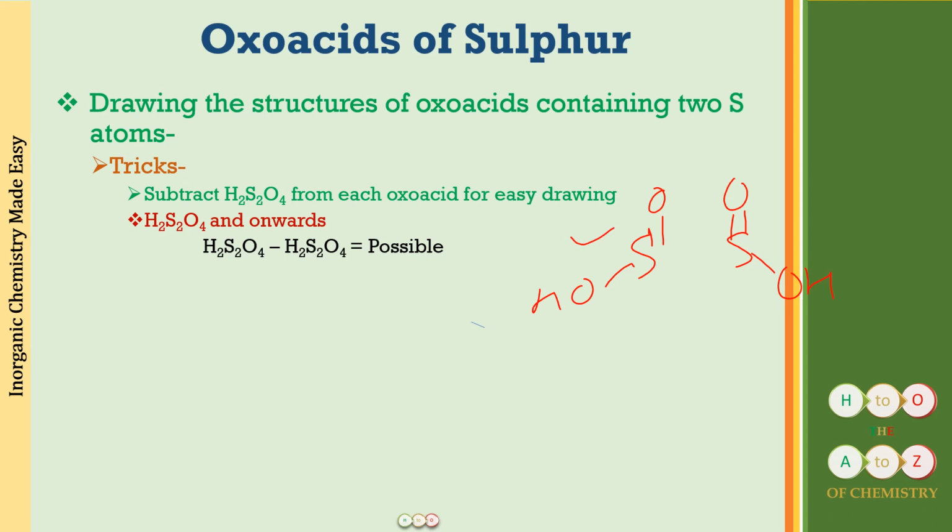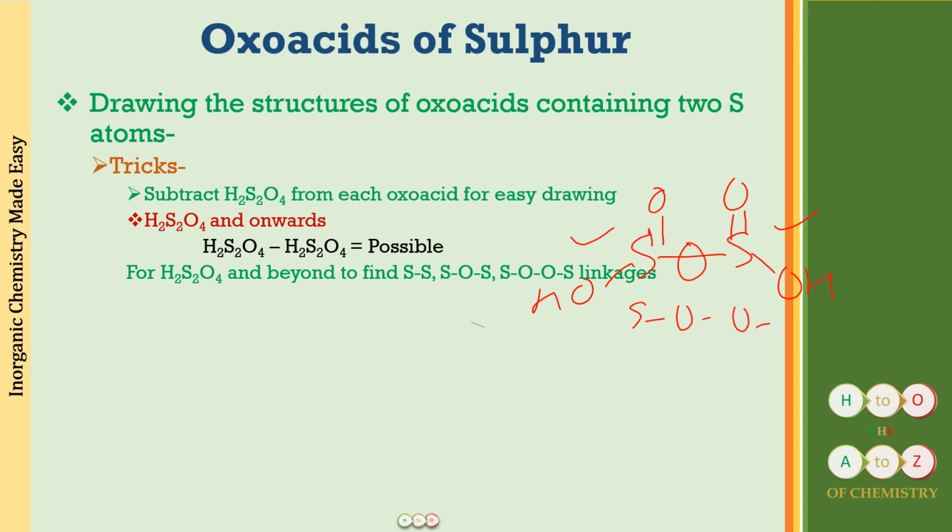So this base is going to be present, and when this base is present, in between these two sulfurs there has to be some connecting link. And what is that connecting link which can be present now? For H2S2O4 and beyond, you will be able to see either a sulfur-sulfur linkage, or a sulfur-oxygen-sulfur linkage, or a sulfur-oxygen-oxygen-sulfur linkage. All right. So all of these are now a possibility.